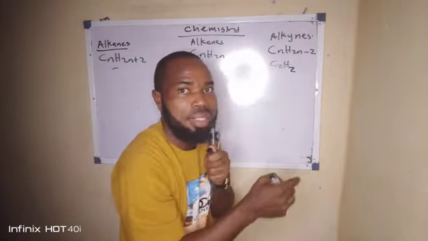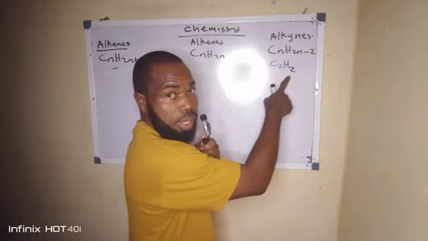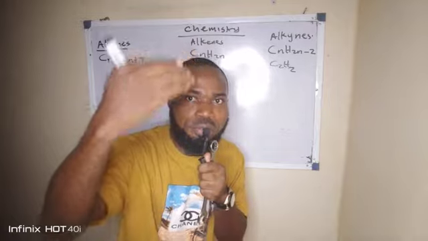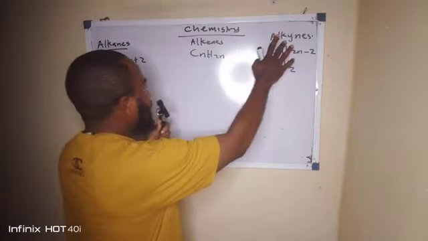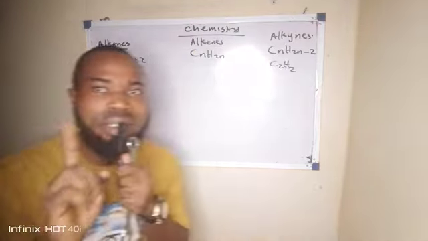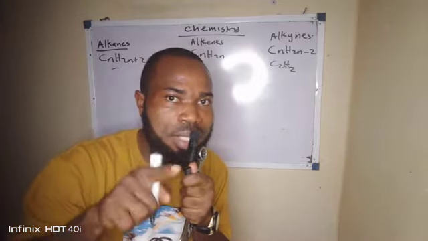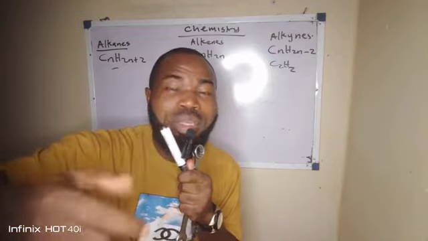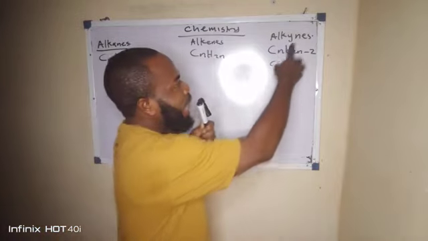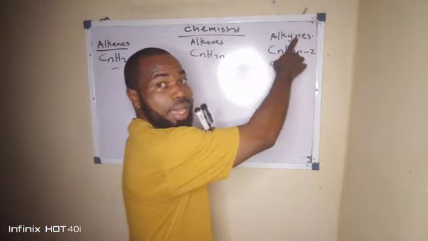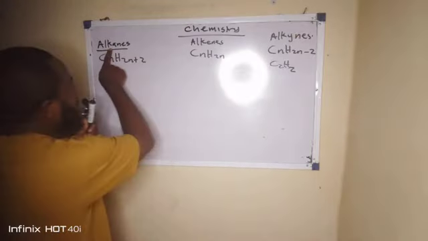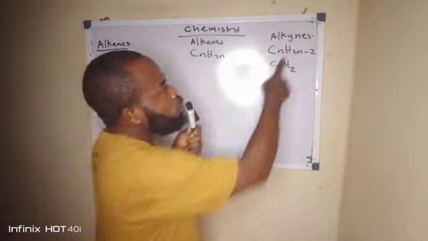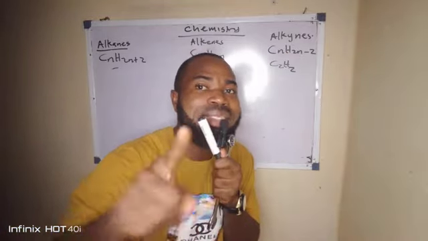So this one is ethyne. The first member here is ethyne, so you can do the other members. So you start from 2, 3, 4 for alkenes and alkynes, but for alkanes, the first member starts with 1. In case they ask you in the exam what will be the fourth member of alkynes, the fourth member of alkynes is not the same as the fourth member of alkanes. For alkanes, the fourth member is butane, but for this one, the fourth member is pentyne.